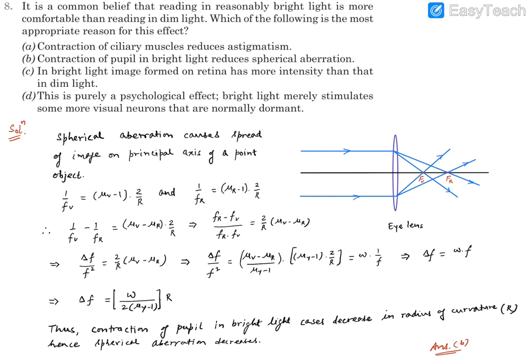So we will say the correct answer is B, which says contraction of pupil in bright light. When we see bright light or bright objects, our eyes try to contract. This contraction of the pupil takes place, and that reduces the radius of curvature. So this spherical aberration reduces, which makes it comfortable to read in the brighter light. So B is the correct response. Thank you.